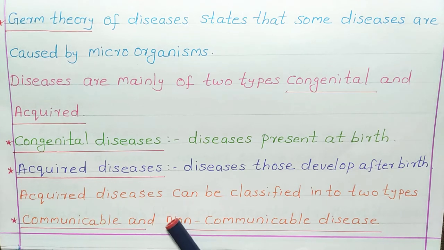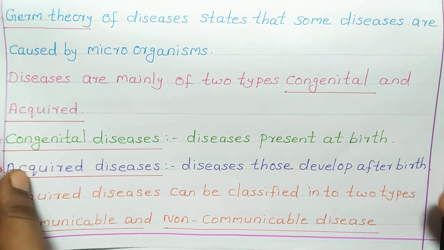Then acquired diseases can be classified into two types: communicable diseases and non-communicable diseases. Communicable disease is the disease that spreads from one person to another.